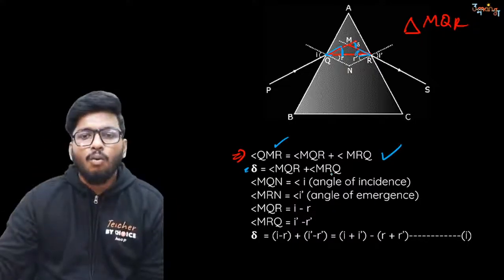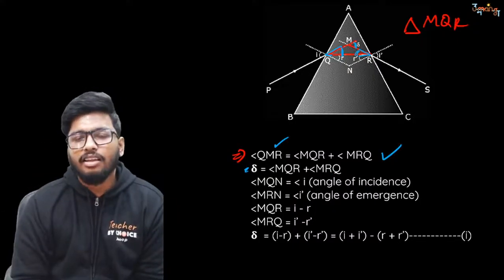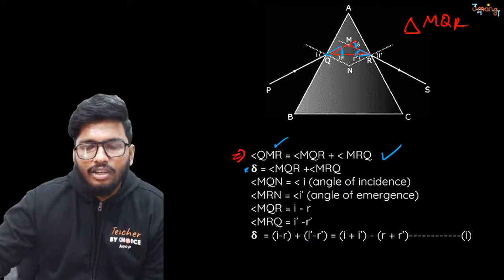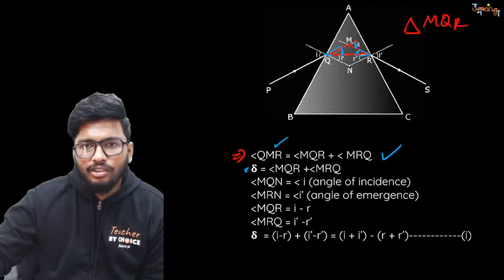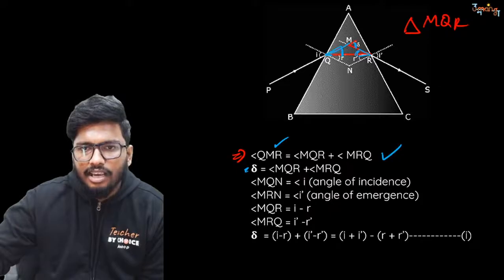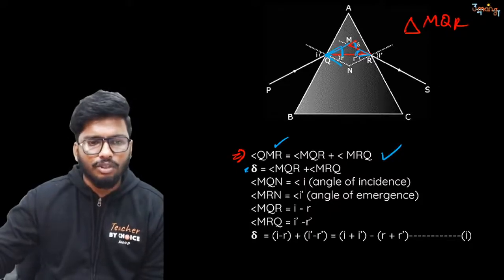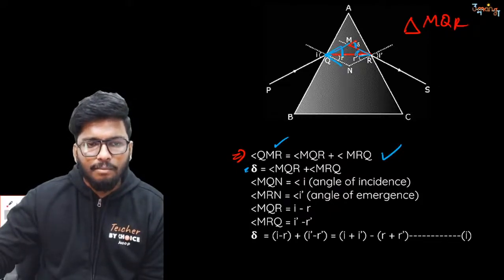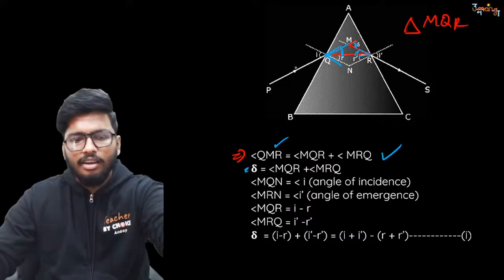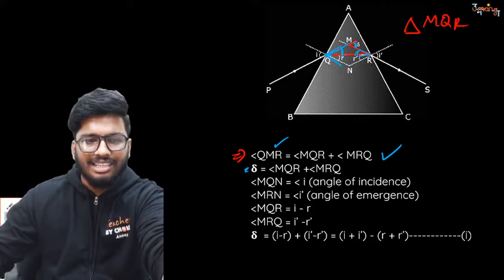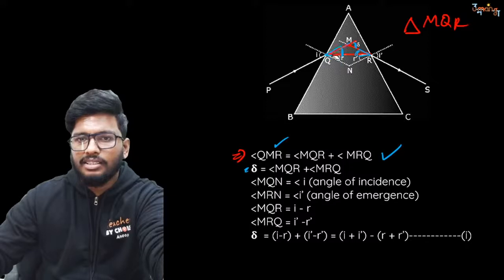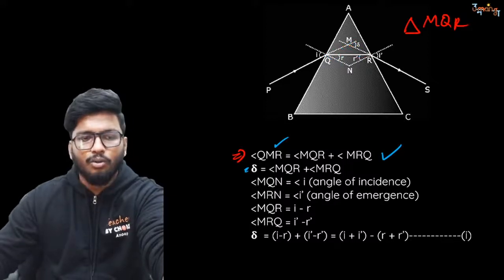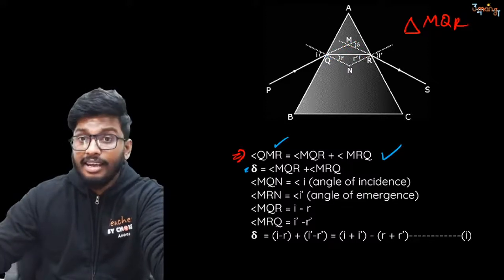Now, what is angle MQR? Look at this, guys. MQN, this angle. Just take this angle, all right? I'm going to use a different color for this one again. Now, let me use green color, okay? Let me just go back to this one once again. Let me just erase this, guys, so it does not become all messy. I'm going to erase this part, all right? I'm going to show it one more time. Listen carefully, all right? This angle